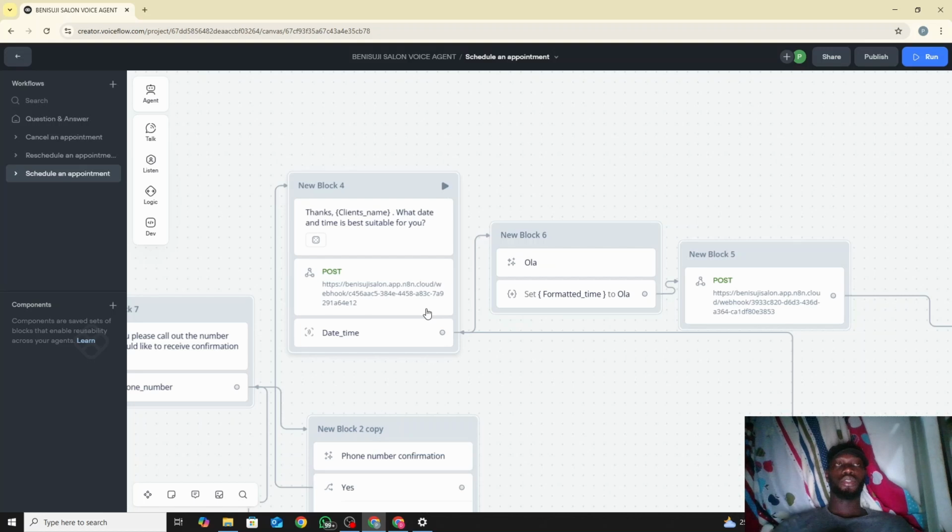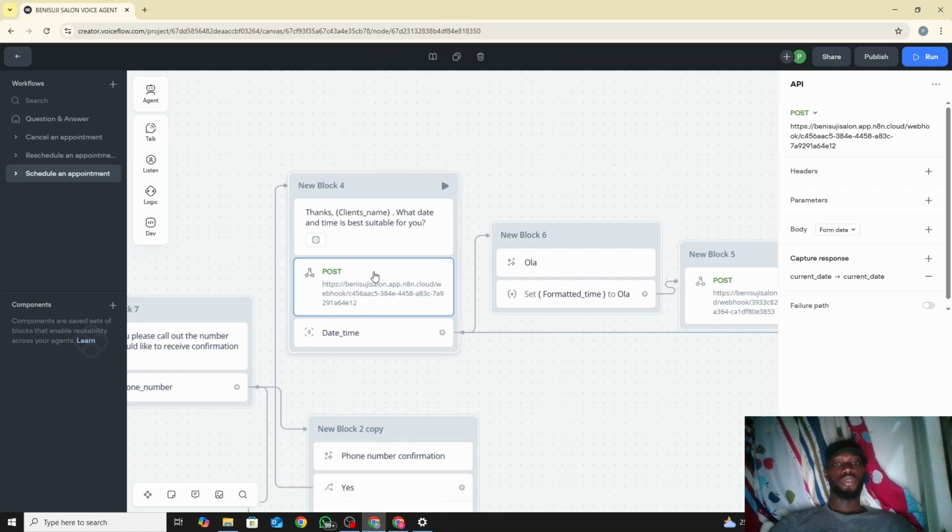So if the person says tomorrow afternoon, the agent knows today's date and uses it to schedule. If the person says next week Thursday, it uses today's date to get the date for next week. But if it thinks it's 2013, or the date is not right, then there's no way you can actually get it. So I don't know if there's anybody that was able to come up with a way to bypass that on Voiceflow. I really appreciate any opinion, because I know how to use a webhook to send and receive to be able to get it. So let me explain how I do that.